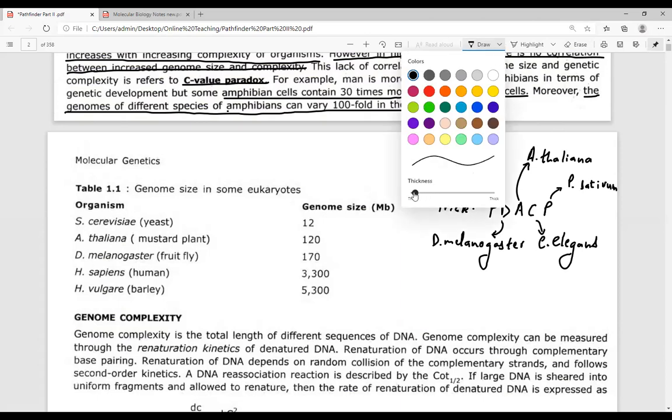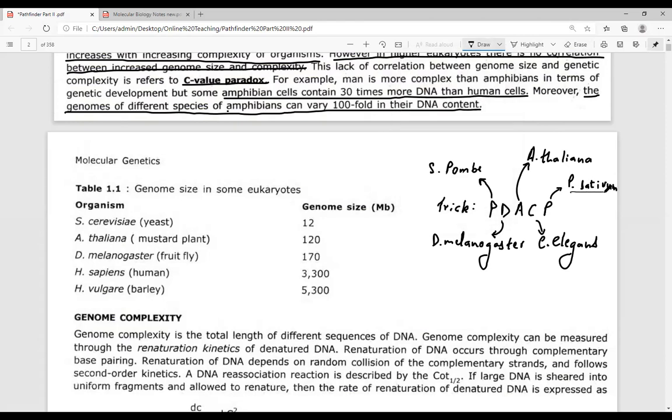Now, please look here. This is Pisum sativum. These can be differentiated from each other on the basis of the number of chromosomes present. It has 3, it has 4, it has 5, it has 6, and it has 7 chromosomes. All these refer to the haploid number of chromosomes present in these species. N equals 6, N equals 4, N equals 3.